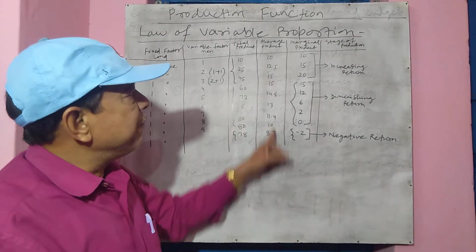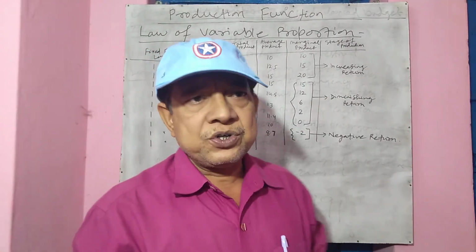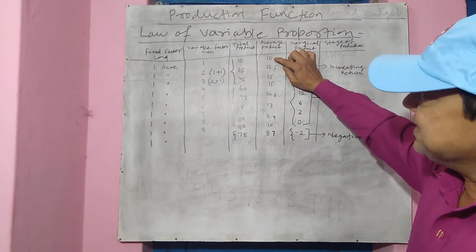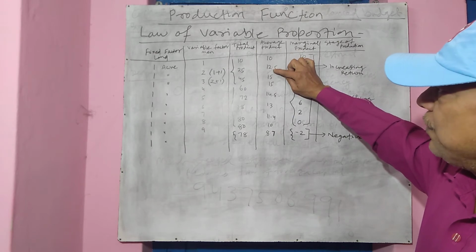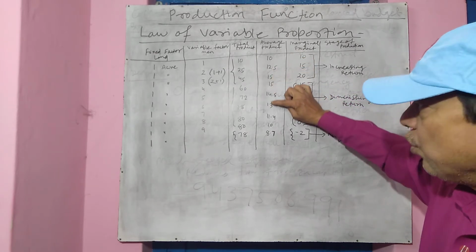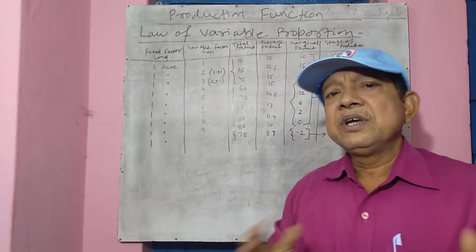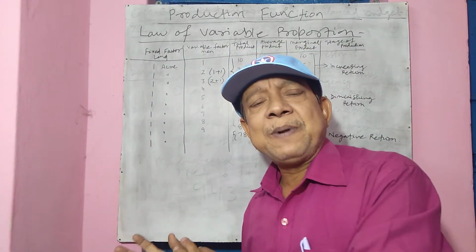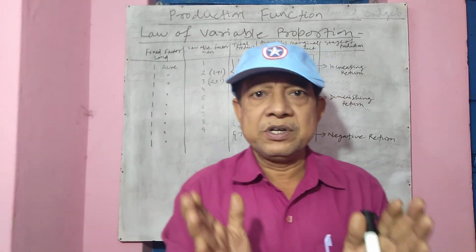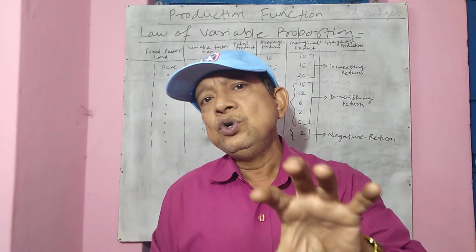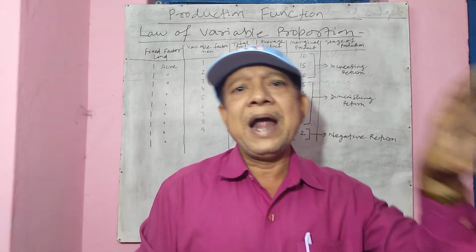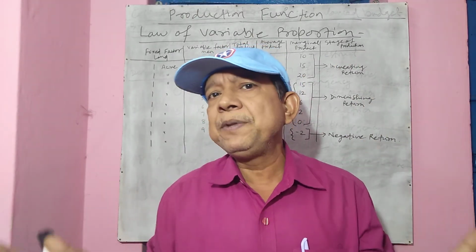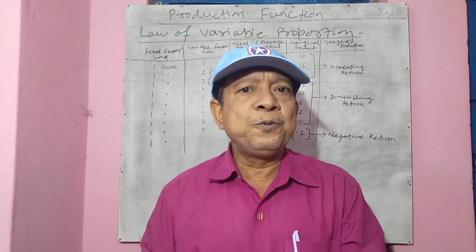And what about the average product? The average product behavior is, in the initial stage, you see average product rises. First it was 10, then 12.5, then 15, then it goes on falling. So the average product initially rises, then goes on falling. Now in this explanation, the average product has minimum importance. Remember, we have to know the marginal product and total product, because these two determine the shape of the production, the shape of the returns, the output that we get.